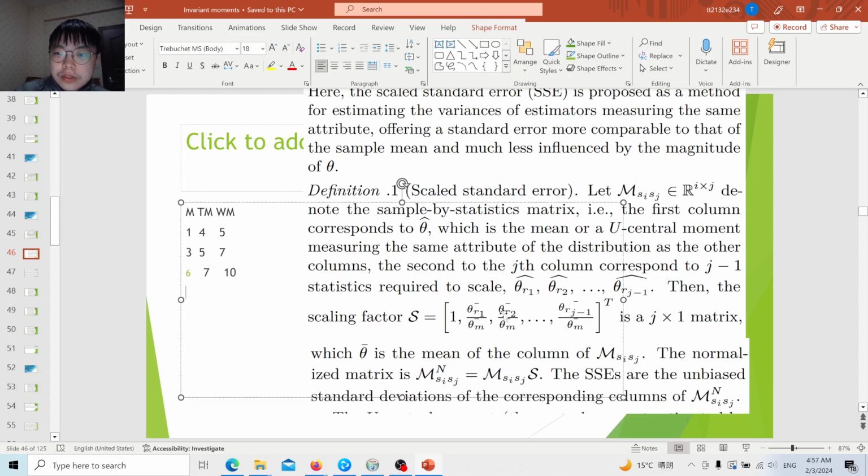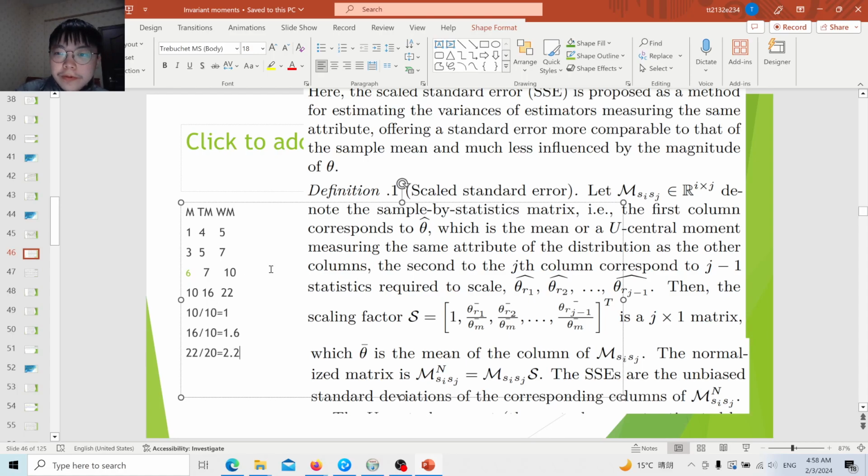First, you need a scaling factor, that is, computing the mean of the first column, for example 10. Then compute the mean of the second column, which is 16, and the mean of another column, 22, and then divide everything by the mean. The first is 10 divided by 10, equal to 1. 16 divided by 10 is 1.6. 22 divided by 10 is equal to 2.2.